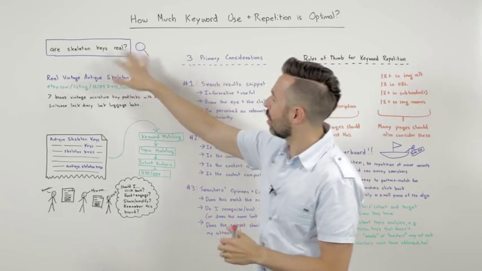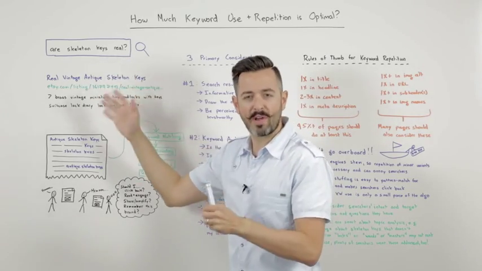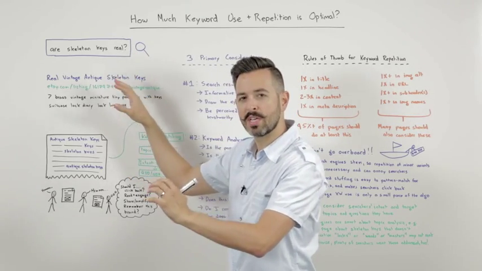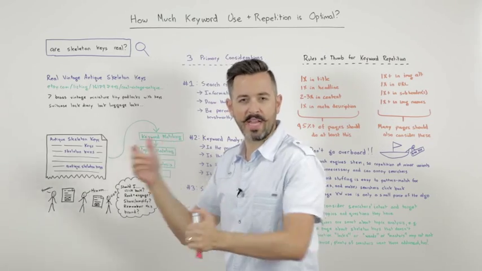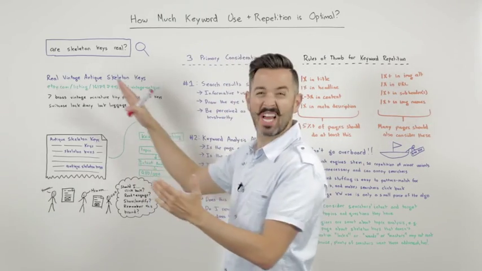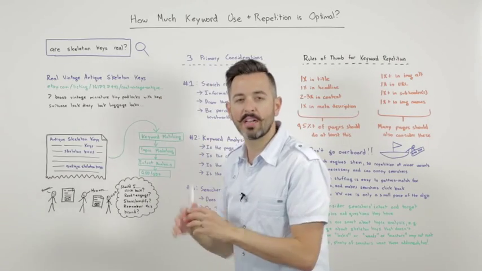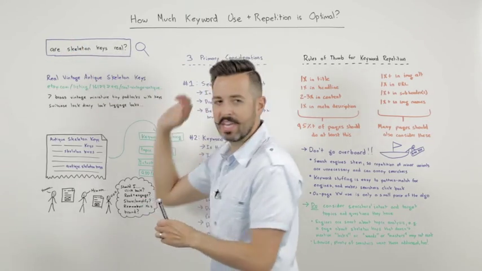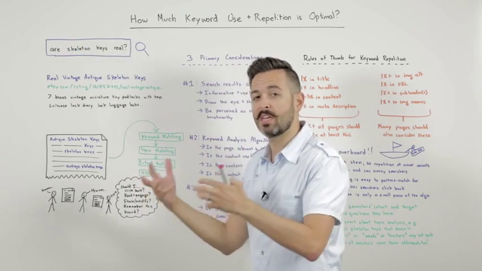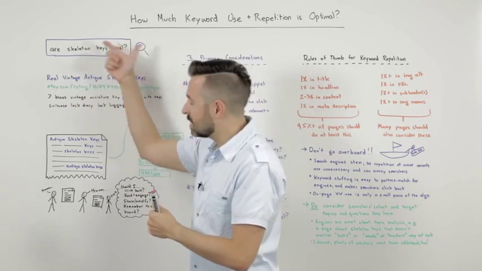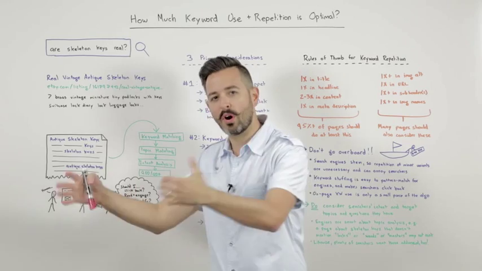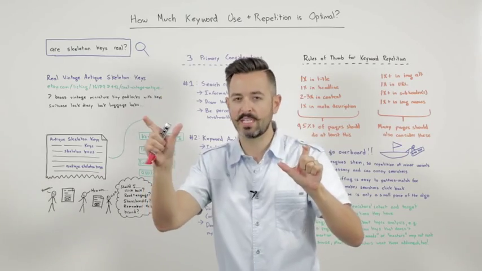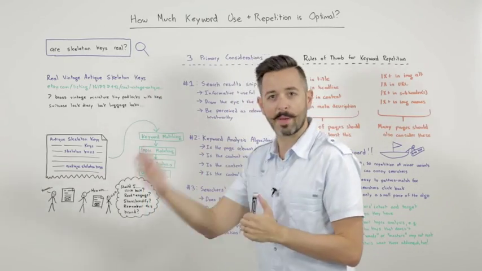Let's say I've done a search here, are skeleton keys real, and I see results ranking. This is actually kind of a nice result because what you see are not a lot of pages that say, are skeleton keys real? I just did this search, and in the top 20 results, there's not even one where the title of the piece, the headline of the document, is, are skeleton keys real? You see lots of documents ranking in Google that don't perfectly match this keyword set. And I think that's a good example of how far Google has come in trying to understand the intent behind queries, how far they've come in terms of connecting topics and keywords, how far they've come on topic modeling algorithms.